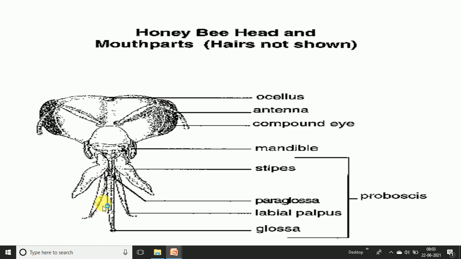in the honeybee. This specifically helps to suck the nectar from the flowers. The mandibles are modified, with a plain margin on the inner side instead of denticles. This helps in molding the wax.